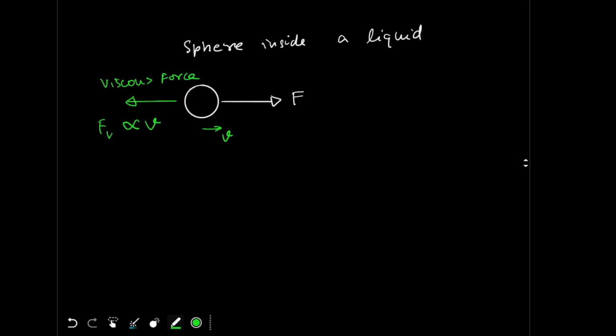More specifically, it is equal to 6 pi eta r v, where eta is the coefficient of viscosity and r is the radius of the sphere. The greater the force I apply, the more the velocity, and the more the viscous force. So we eventually obtain a steady state.